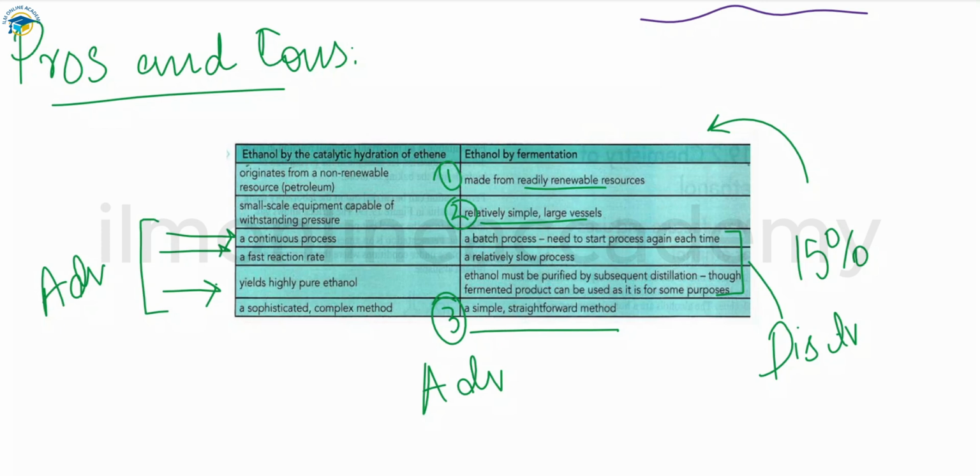So this is a comparison of the industrial methods for ethanol production. The disadvantages related to the catalytic hydration are that we have to originate this from a non-renewable energy source, and the next one is that a sophisticated and complex method is required for this one. This is also a disadvantage, along with small scale equipment capable of withstanding the high pressure. You have to provide a high pressure which is 6000 kilopascal. That is much higher. So these are the comparison, or you can say the disadvantages, related to ethanol by the hydration and ethanol by the fermentation process.